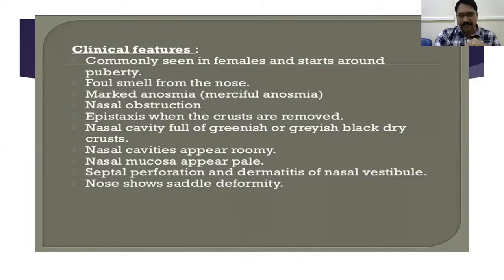The cavity appears completely roomy. I have some video to show you how the crust looks, in the last. The nasal cavity appears roomy, the nasal mucosa appears pale, and there will be septal perforation, deformities of the nasal vestibule, and the nose shows saddle deformity.